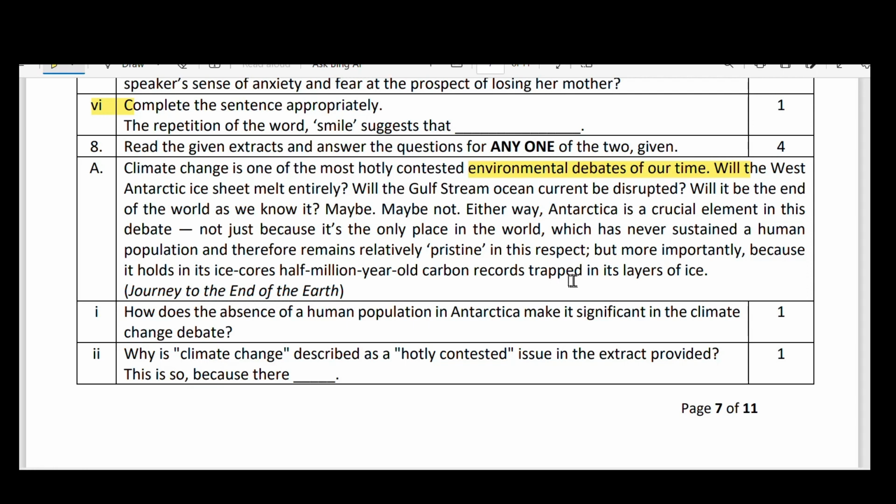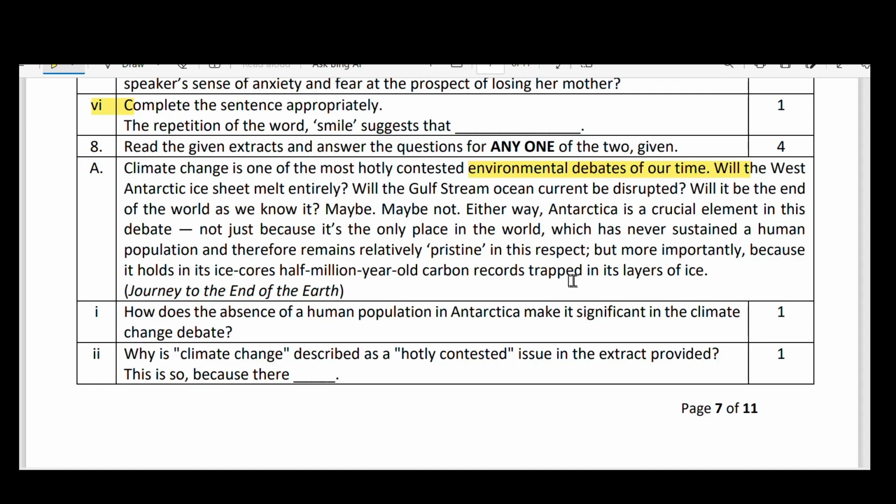Will it be the end of the world as we know it? Maybe, may not be, or maybe not. So there are many questions about environmental changes. Will West Antarctica's ice sheet melt entirely? Will the Gulf Stream ocean current be disrupted? These are the questions. Antarctica is a crucial element in this debate.